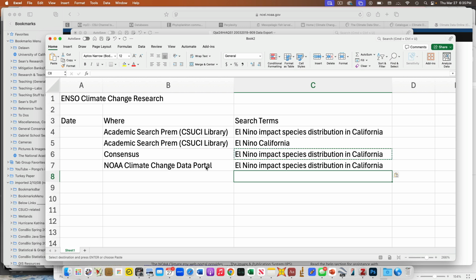And nothing is holistic. There's no such thing that has everything under the sun that's ever been, even if it says climate change data portal, that does not have all the climate change data, right? It might have a good amount, but it's not gonna have everything. So being thorough, and diverse in terms of our sources, is really gonna help us find that stuff that we need. Cool? All right.